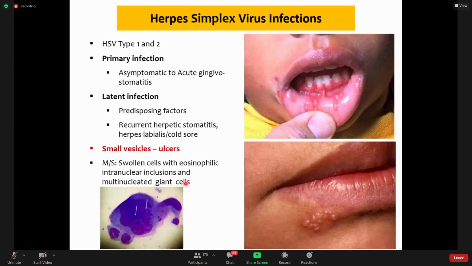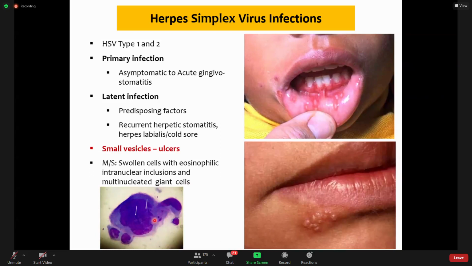And it forms the basis of the Tzanck test. You may find this test on some exams. It is actually spelled as T-Z-A-N-C-K. The Tzanck test is the identification of these multinucleated giant cells. This is a multinucleated giant cell.